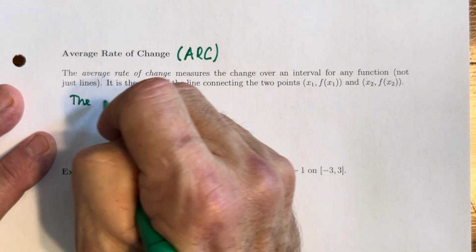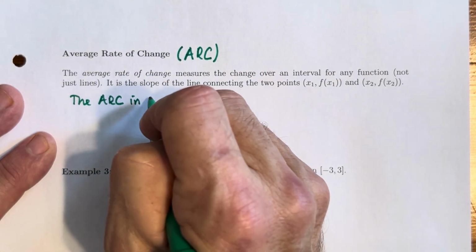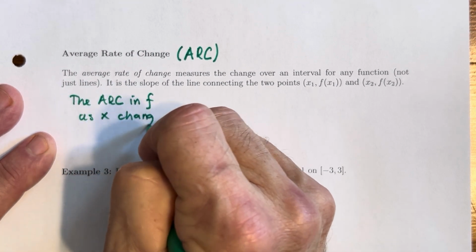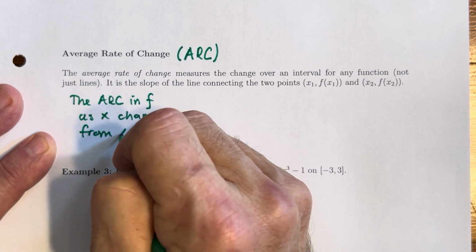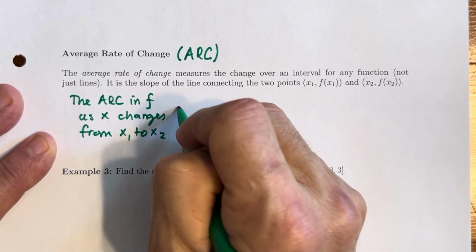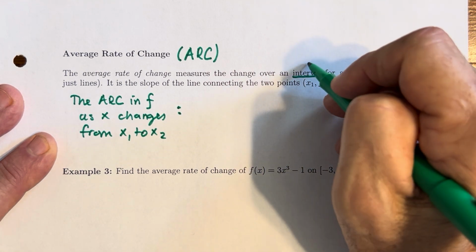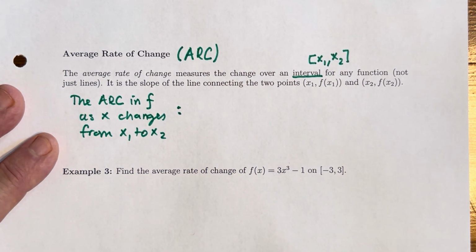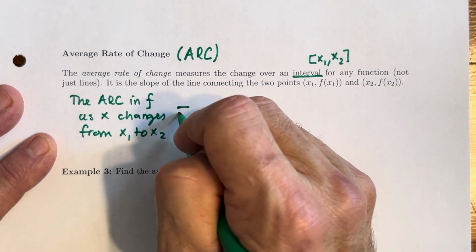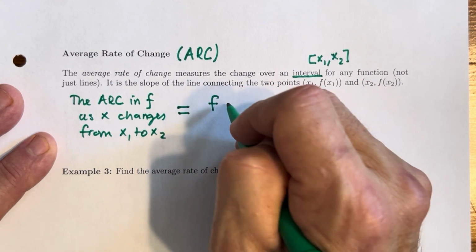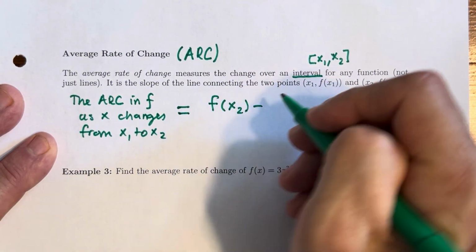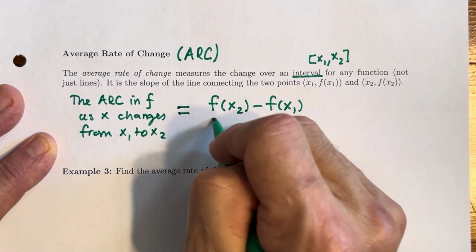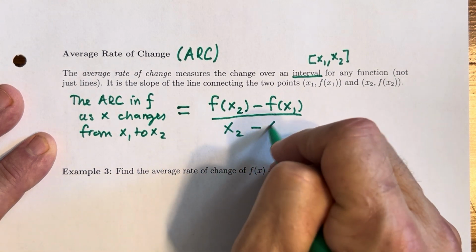Here's the formula. The average rate of change in the function, we'll call the function f, as x changes from x1 to x2, so on the interval from x1 to x2, the calculation is equal to the rise over the run. f of x2 minus f of x1, which is really y2 minus y1, divided by x2 minus x1.